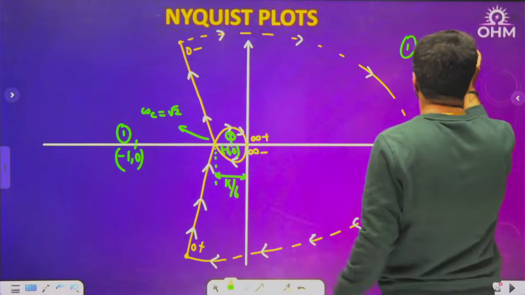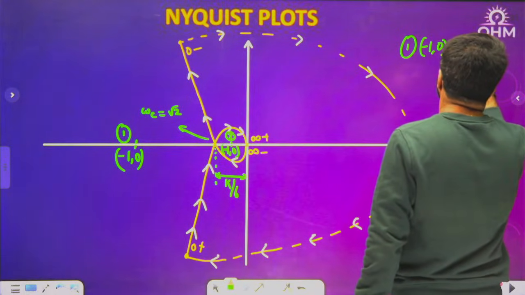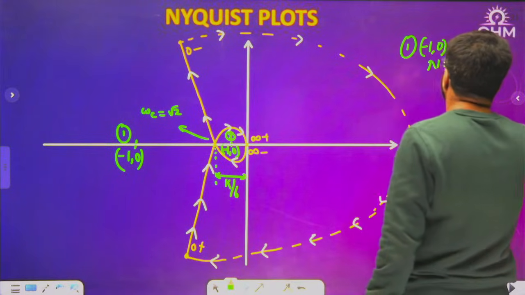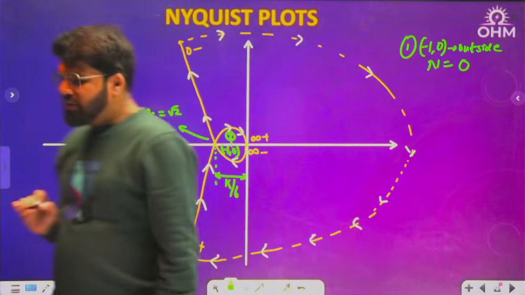What is the first possibility? -1, 0 is outside the entire plot. If it is outside, it is not encircled. N will be 0.